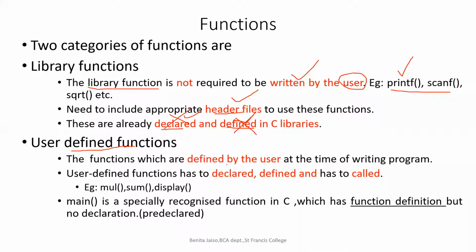The functions which are defined by the user at the time of writing a program are known as user-defined functions. Library functions need not be declared and defined, but user-defined functions need to be declared, need to be defined, and have to be called.